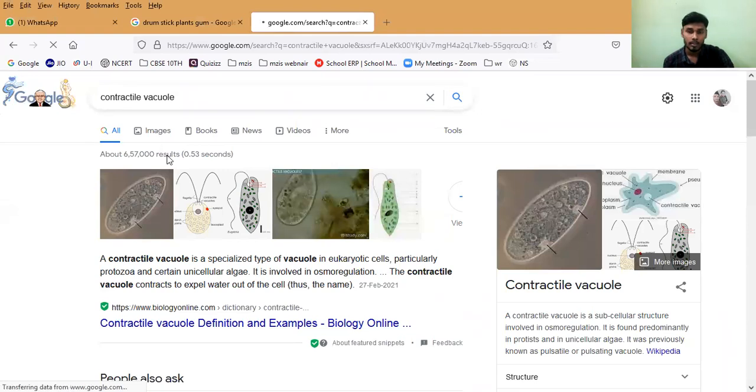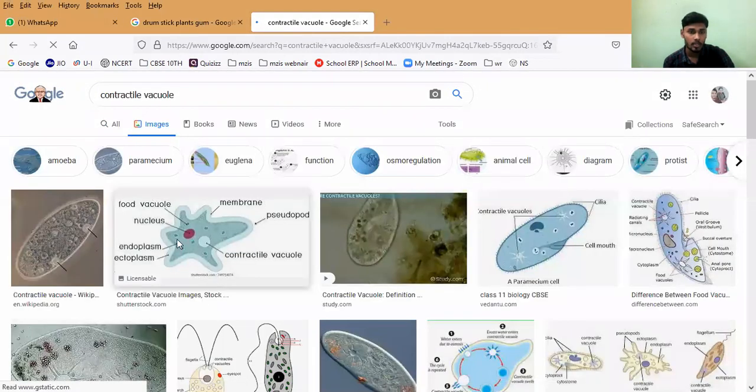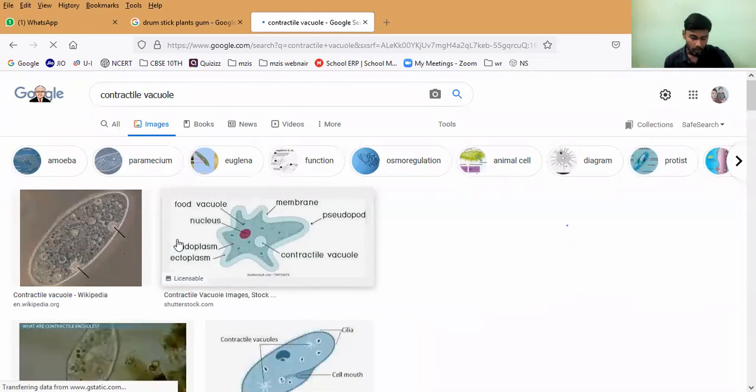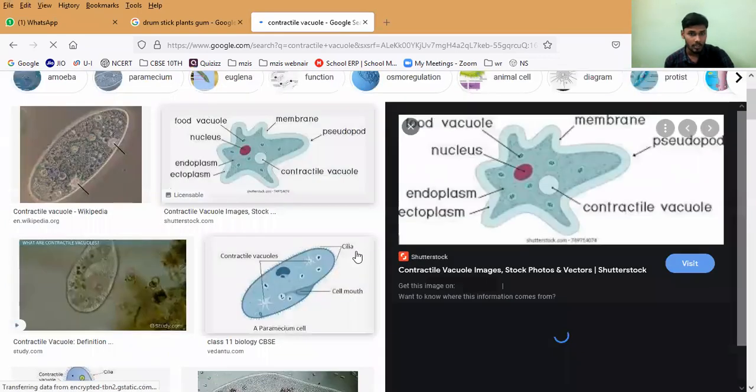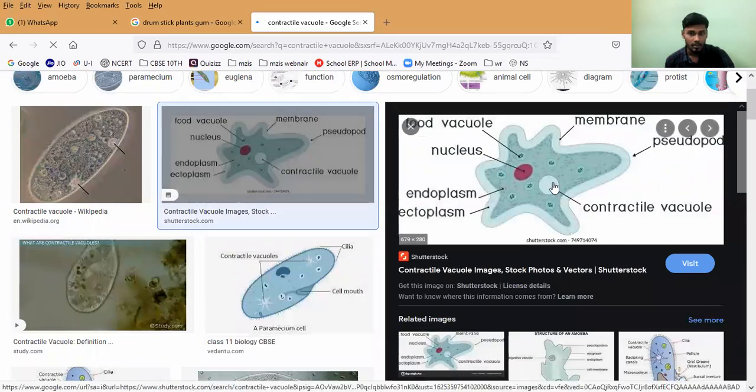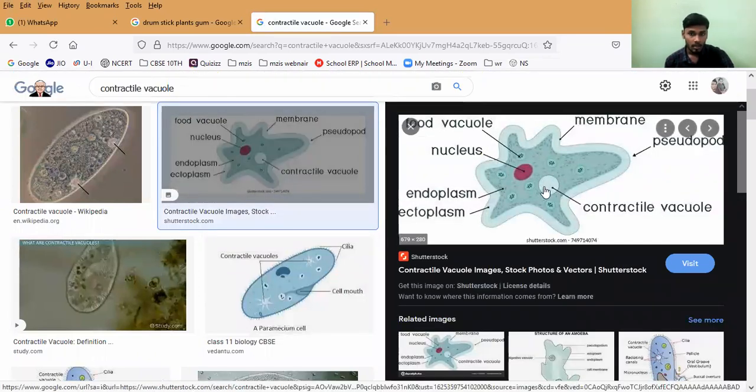Like plants also have vacuoles, correct? The same way amoeba has a vacuole. Paramecium, amoeba, everything has a special kind of organ inside this single cell, which is useful to send out the nitrogenous waste as well as excess water. That is what is called the contractile vacuole. Can you observe here? Please all of you observe. We have a food vacuole here as well as a contractile vacuole. Have you noticed this white colored, spherical one? It is called the contractile vacuole, which is useful for sending nitrogenous waste as well as excess water.